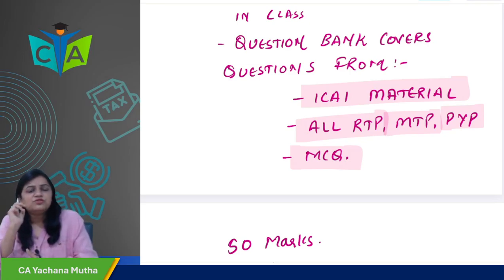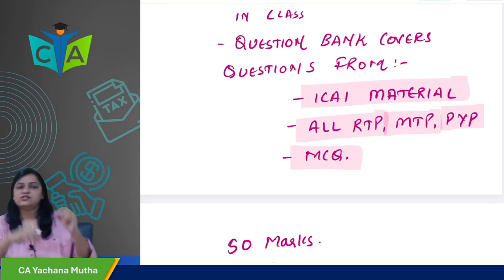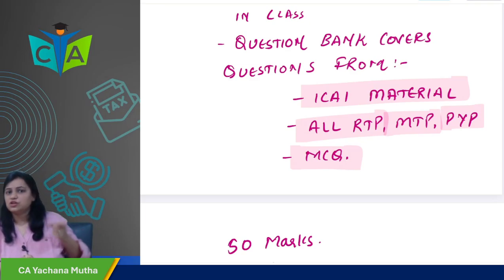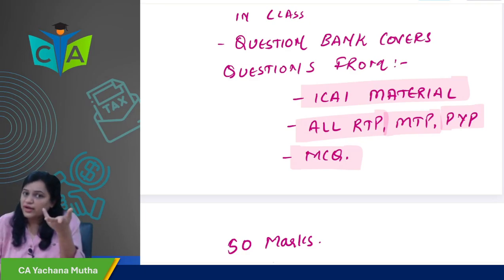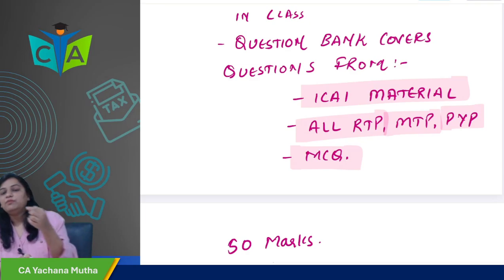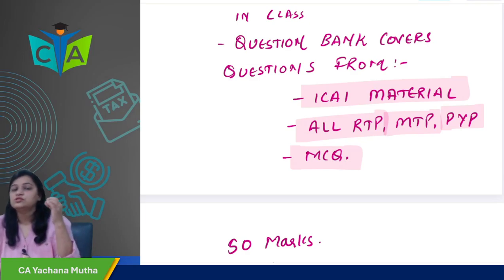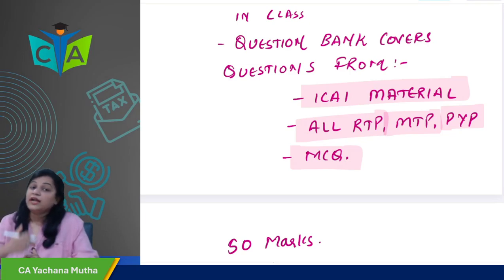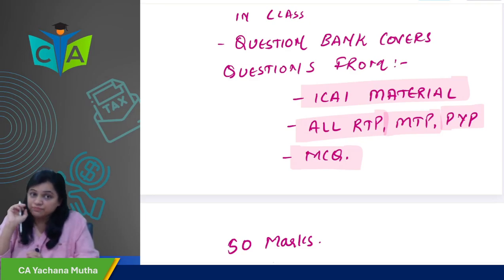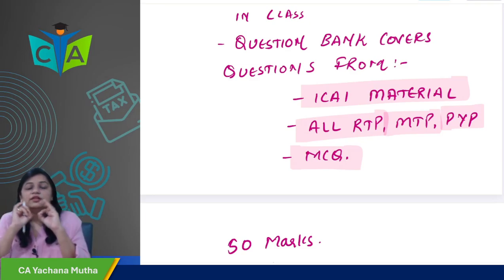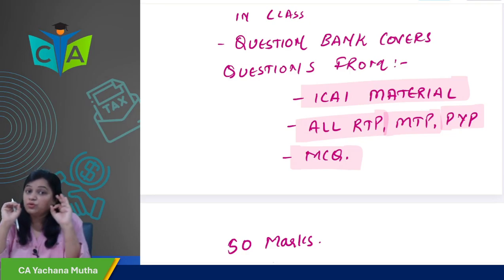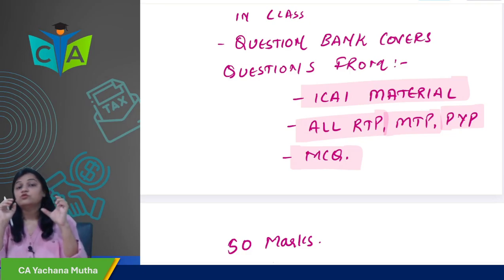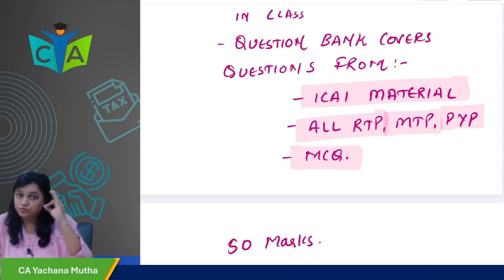Okay, so in the first reading in the class, we are going to do all three sections: ICAI material, RTP, MTP, past exam questions and MCQ. In the second reading, when you are revising, you can straight away go to RTP, MTP and past exam questions. You can revise those questions, which are the most important questions they are going to ask in the exam. So all the questions, as I have told you, we are going to discuss in the class. The most important thing is to discuss the question bank in the class, and that we are going to do fully.